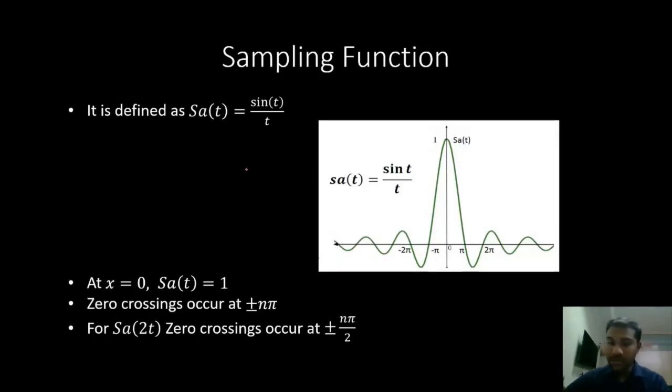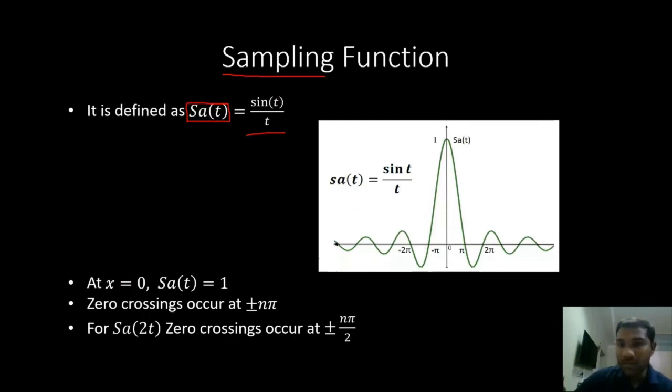Then we have the last two functions. One is the sampling function, the other one is the sinc function. The sampling function is defined as sin t by t. It is denoted by Sa(t). Sin t by t is denoted as Sa(t). Sampling of t is equal to sin t divided by t.